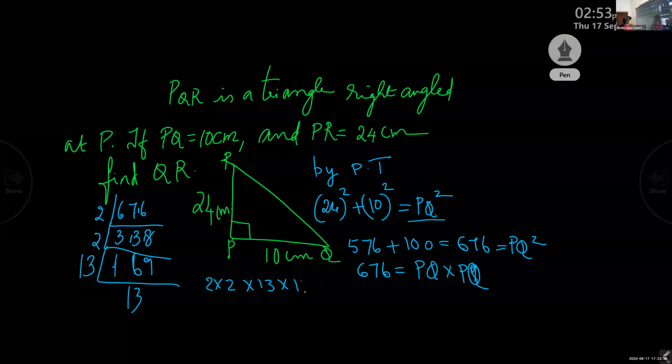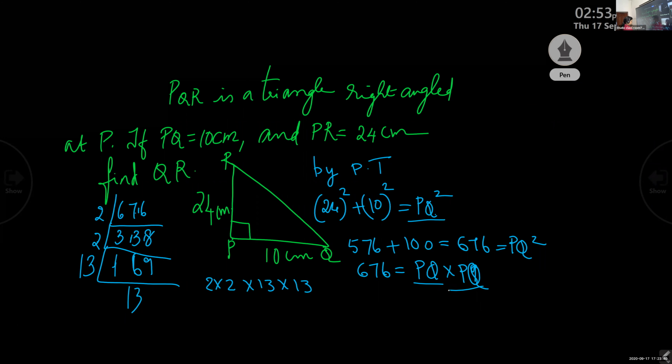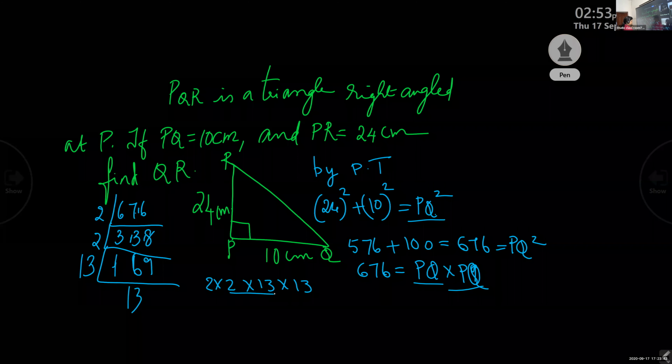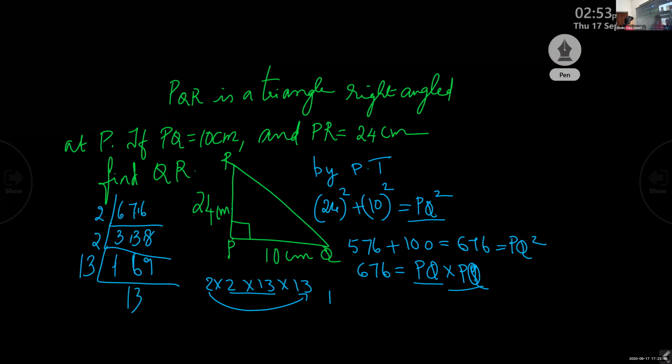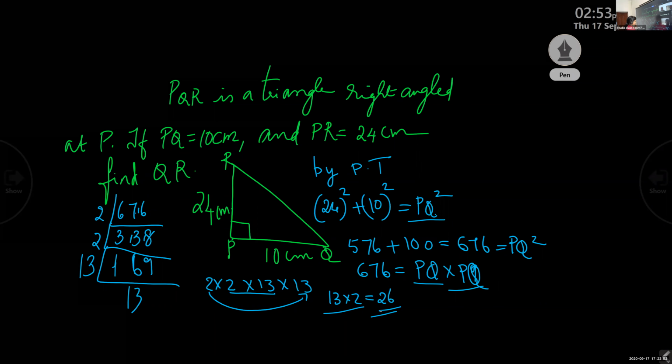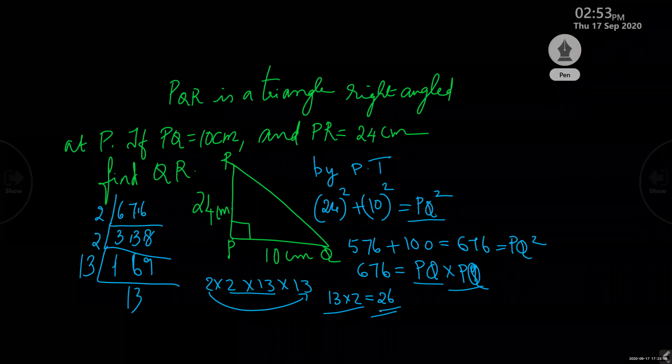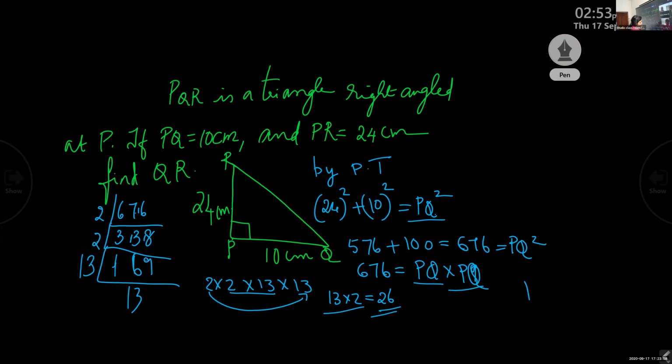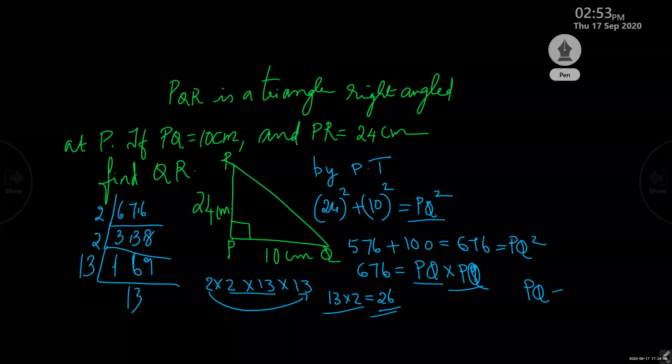So we'll make pairs. We want PQ into PQ, two numbers, same numbers. How will you make it the same? 13 into 2, then another pair 13 into 2. So 13 into 2 is 26. So PQ into PQ is 26 into 26. So what is PQ? PQ is equal to 26 centimeters. That is the answer.